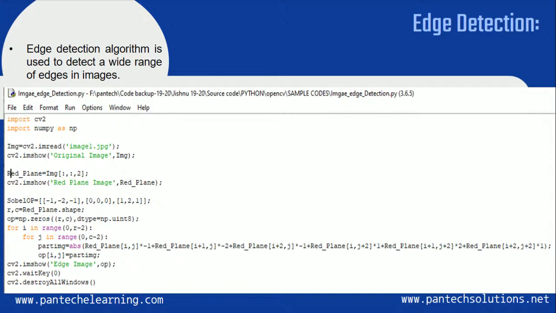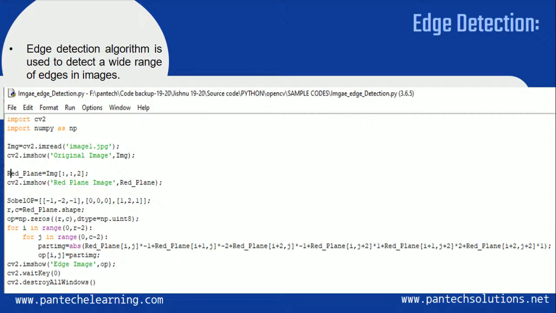Okay, so for edge detection we have to follow some procedures. First, we give the input image and we remove the red plane of the particular image. Red plane in the sense the color image contains three different parts such as blue, green and red.